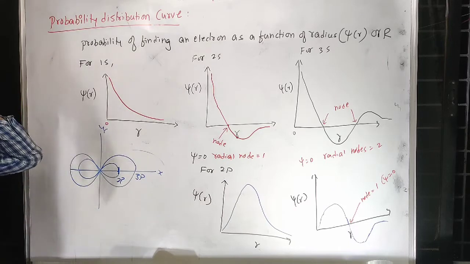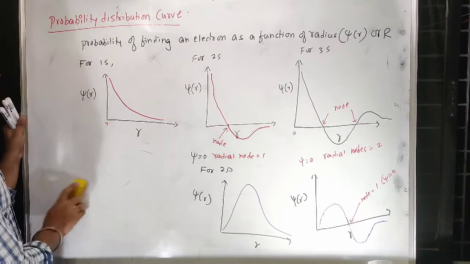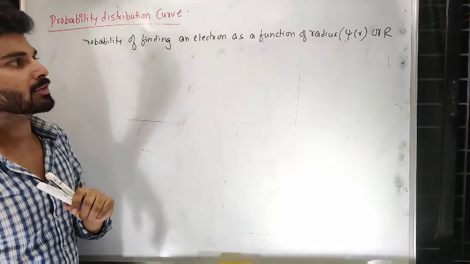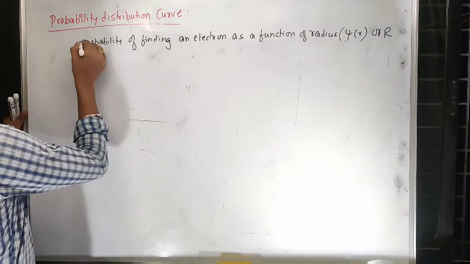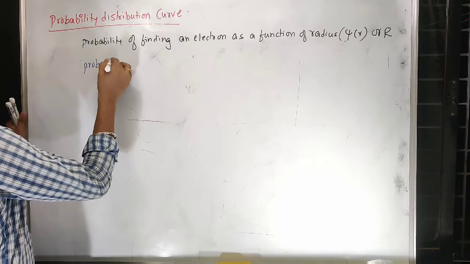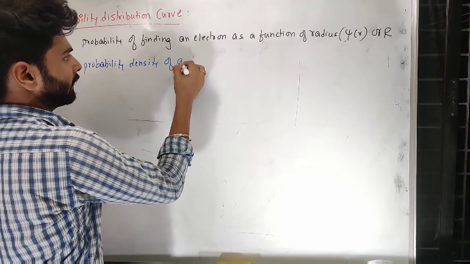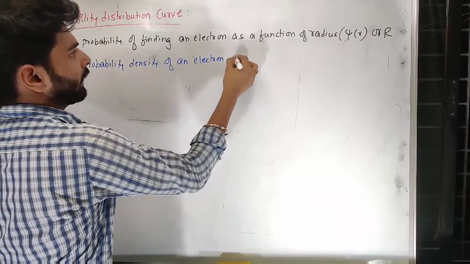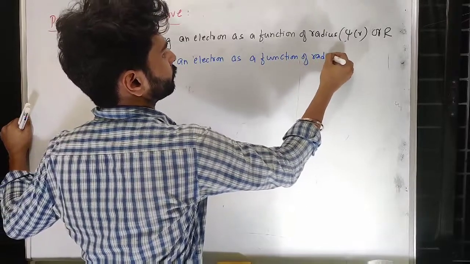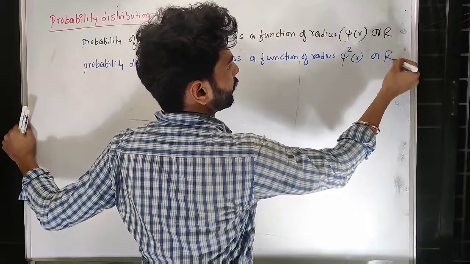But the same graph is sometimes modified. How? Let's see. Instead of probability of finding an electron as a function of radius, if I draw probability density as a function of radius, this is represented as psi square as a function of r, otherwise you can consider r square.